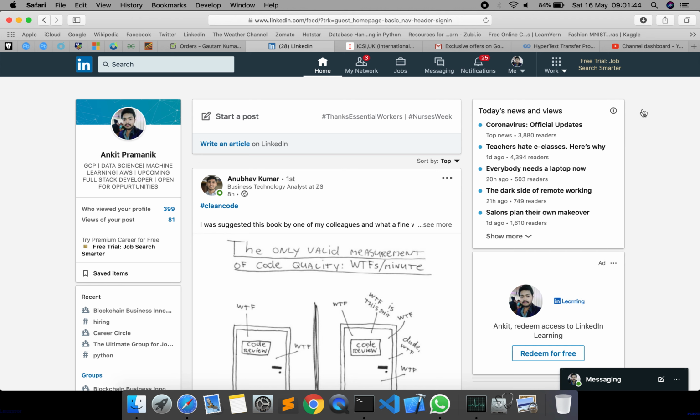And now why to use LinkedIn? Moreover, I have seen that there are many people who have just opened their LinkedIn account and left it like that only, and they don't have even a single connection. Fine. So there is no meaning if you have created your account and you are expecting that recruiters will come and visit your profile. It is not like that.